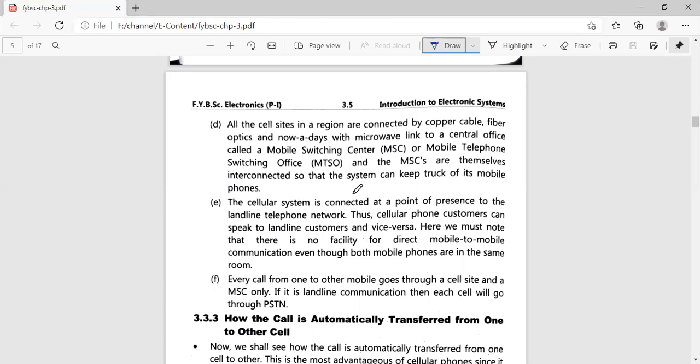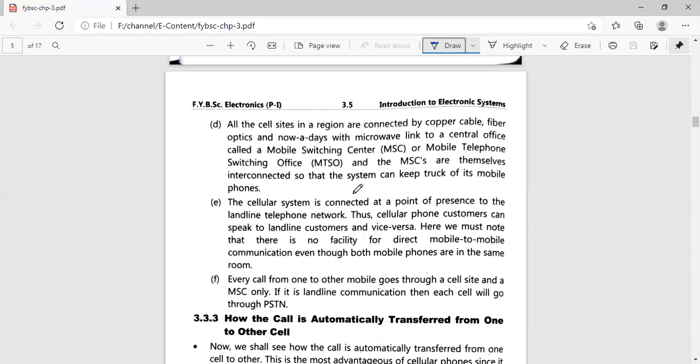The cellular system is connected at a point of presence to the landline telephone network. Thus, cellular phone customers can speak to landline customers and vice versa. For example, if one person has a cellular phone and the other person has a landline phone, and they want to communicate, they can talk to each other with the help of the phones or the mobile communication they have.